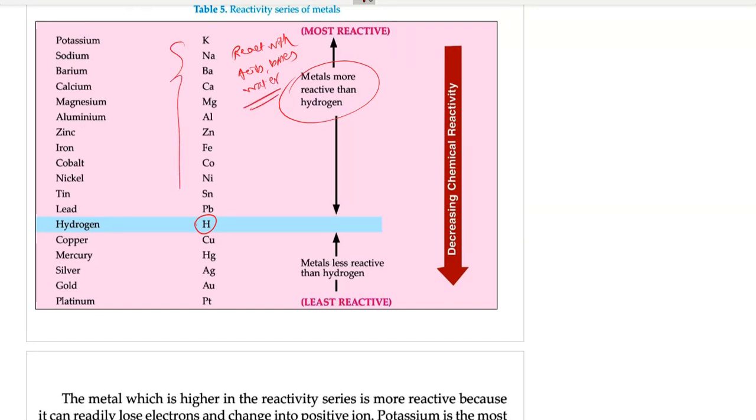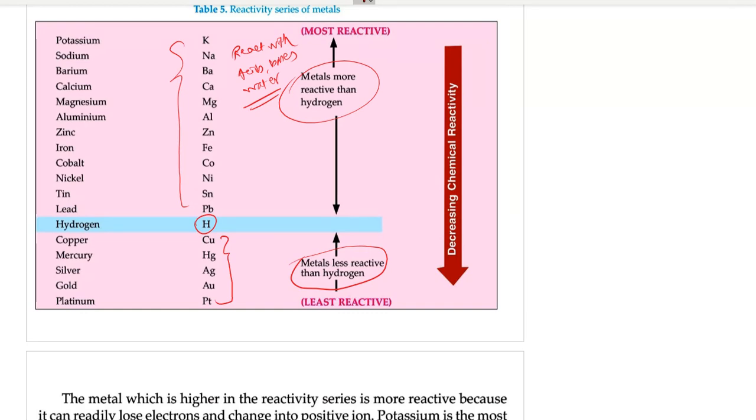All these metals react with compounds containing hydrogen, for example, acids, bases, and water. But the metals below hydrogen do not react with hydrogen. They are less reactive than hydrogen, and they do not react with acids, bases, and water also.